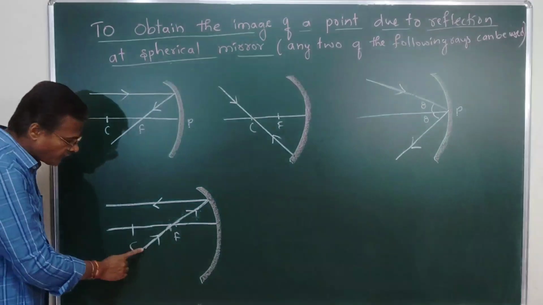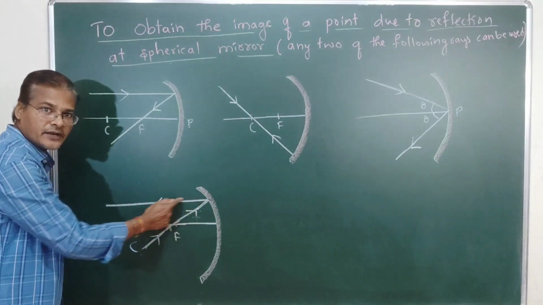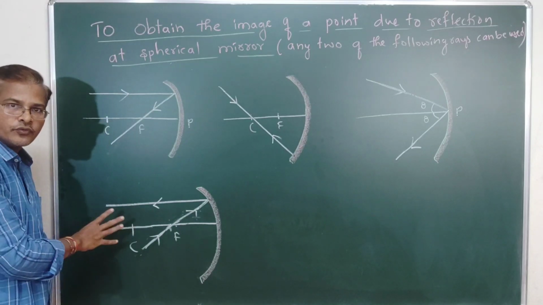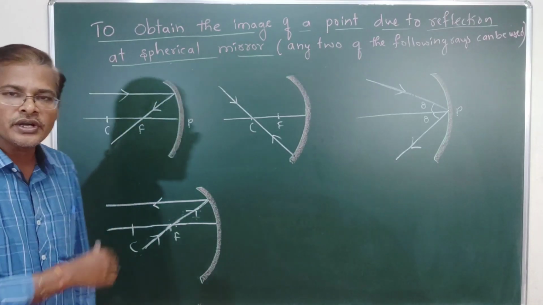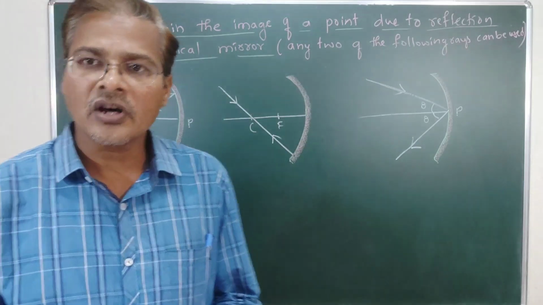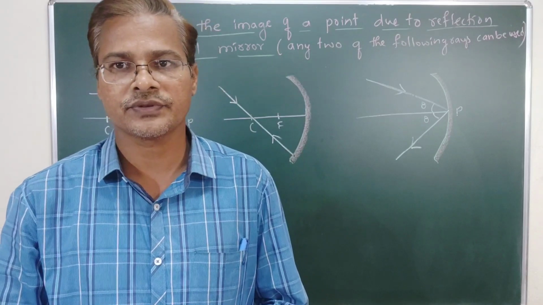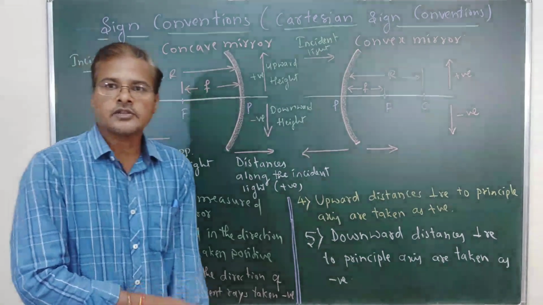Now the fourth ray is the reverse of the first ray. When a ray passes through the principal focus, it gets reflected parallel to the principal axis. So these four rules are there, and any two we can use for ray diagrams.